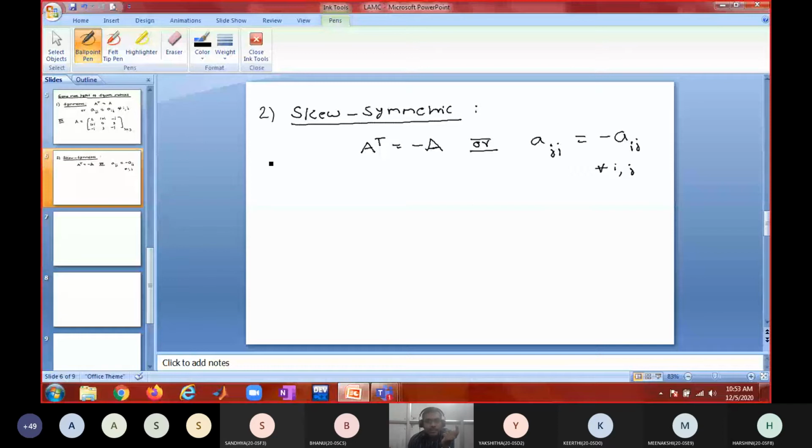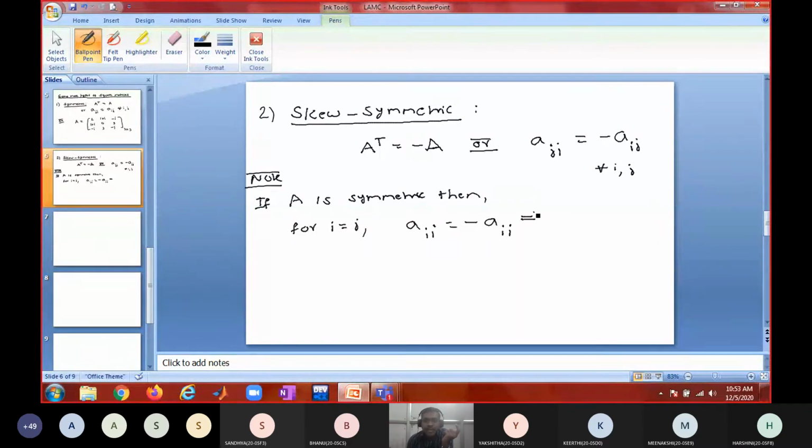So if A is skew symmetric, then for i equal to j we should have Aii equal to minus Aii. This is true for all i and j, therefore it should be true for i equal to j also. Substitute j equal to i here. So Aii equals minus Aii. Accepted?